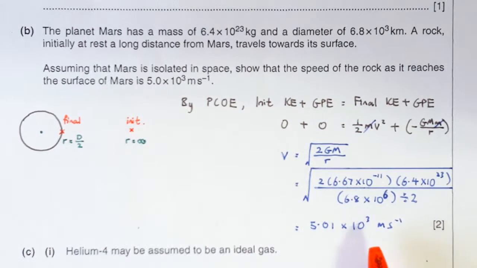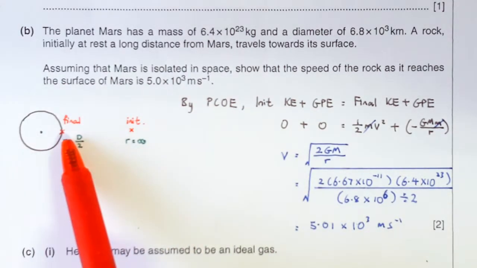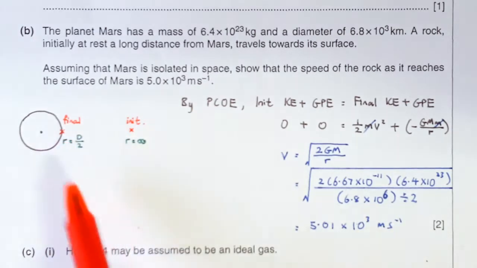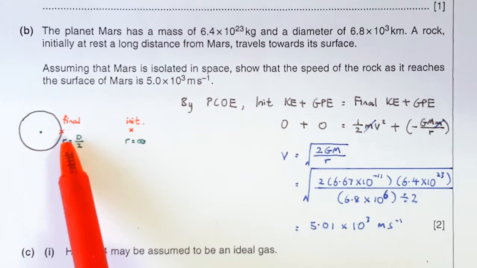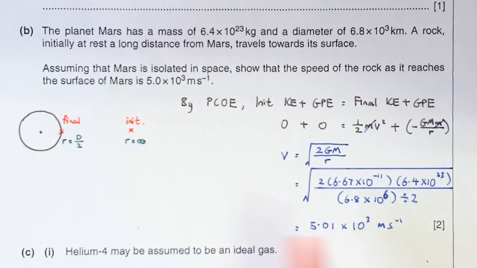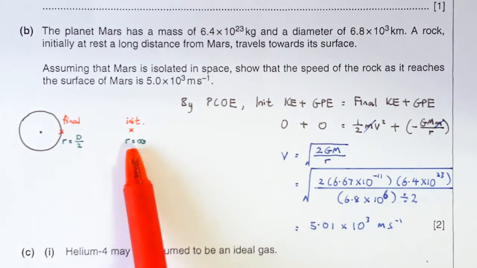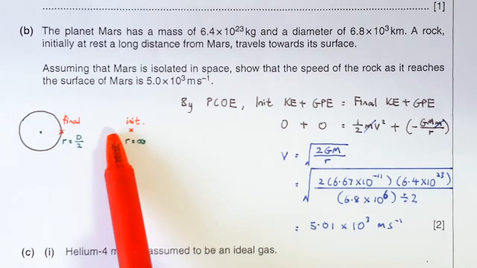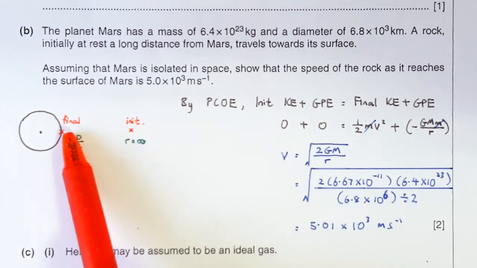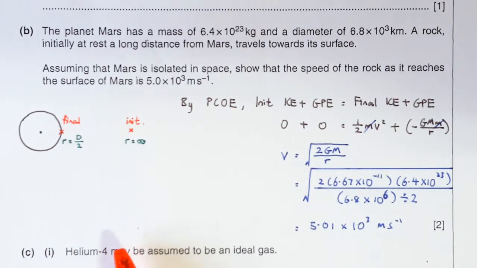Now I'm going to tell you that this landing speed is also the escape velocity from the surface of the mass. That means whatever the mass of the object, if you are launched from the surface of the mass at 5,000 meters per second, then you can escape. You can arrive at a point at infinity. If you have a speed less than that, you will not be able to reach the point at infinity, and you'll be trapped in the gravitational field of the mass.